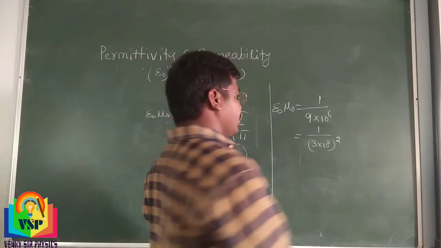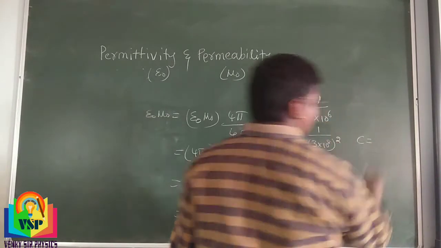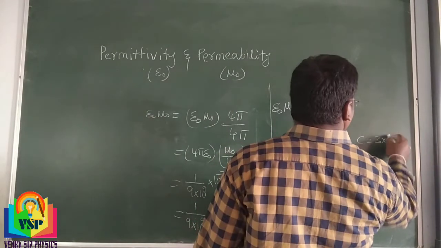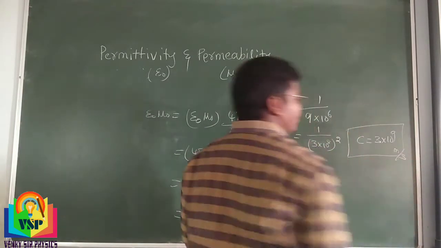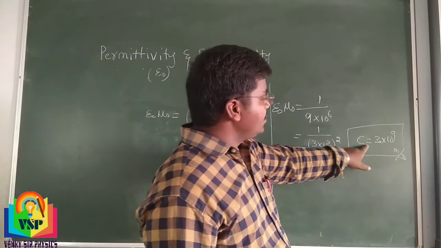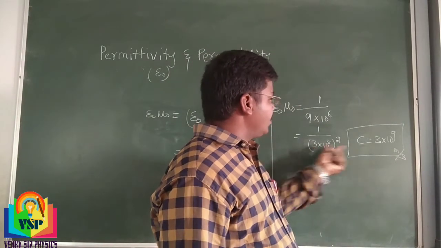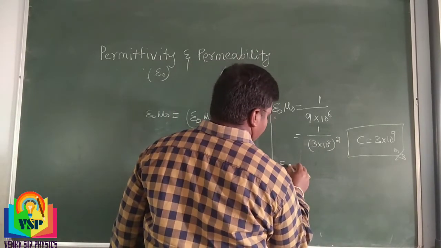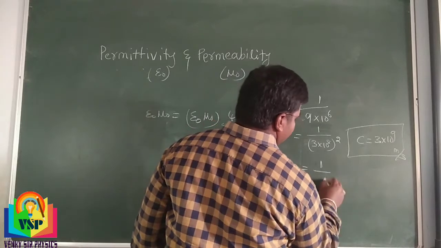So we know that the speed of light is 3 into 10 power 8 meter per second. Instead of this value, we can take c. So mu naught epsilon naught is equal to 1 by c square.